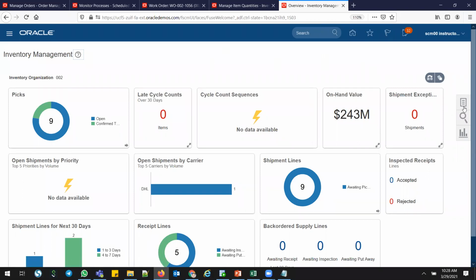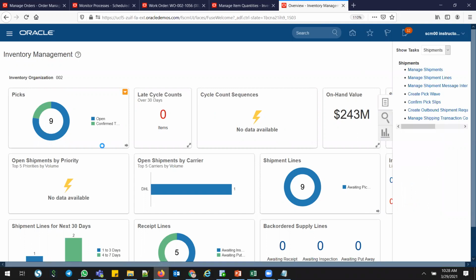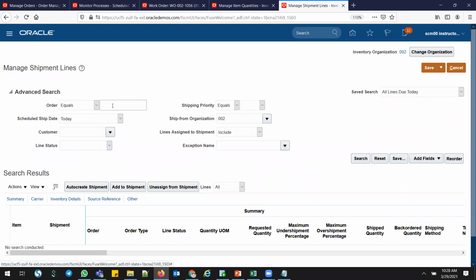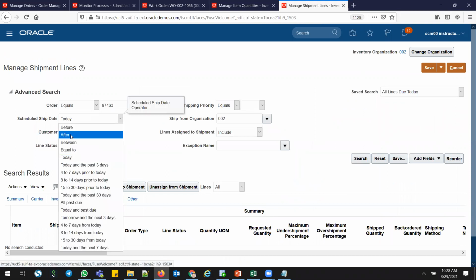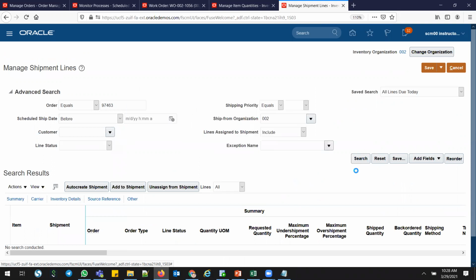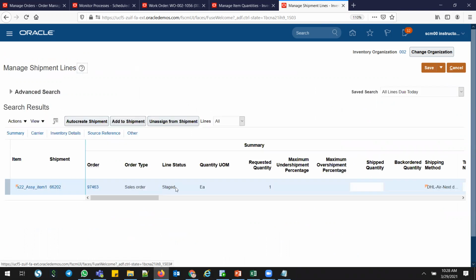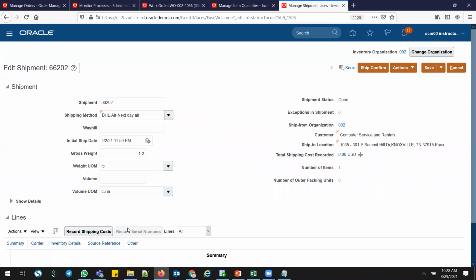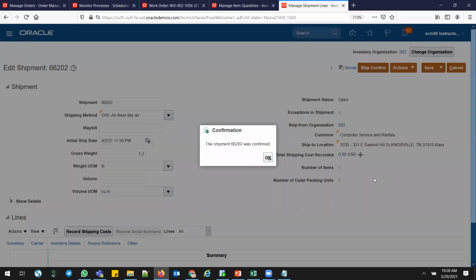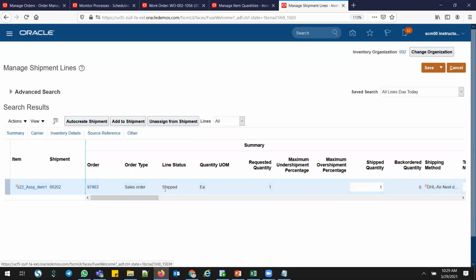Go to order management, manage shipment lines. I'll give my order number again here. And I'll go for ship schedule, ship date is before, just use select, and save and close. You can see this got staged. Now I'm going to ship confirm this assembly part from my warehouse, I mean in my manufacturing place. Ship confirm. Right, got ship confirmed. Shipped.